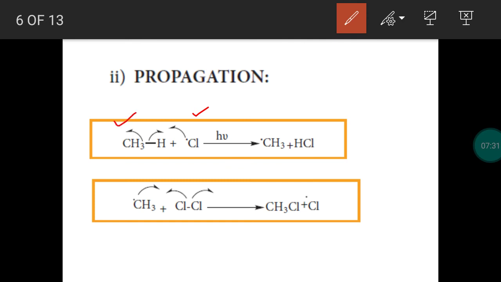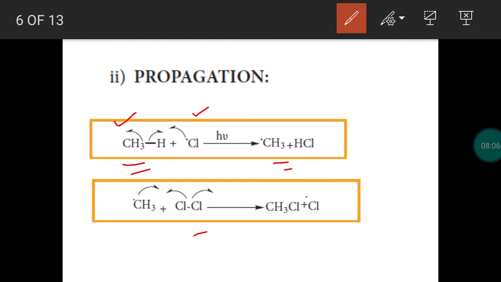Like a nucleophile and electrophile, a free radical will act as an attacking species, and in some organic reactions it will be the intermediate. So here it is an attacking species. The formed chlorine free radical is attacking the substrate methane. So again there is a formation of methyl free radical, and the methyl free radical will attack the neutral chlorine molecule because the free radical is an attacking species.